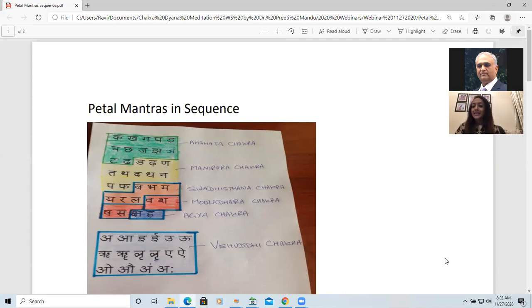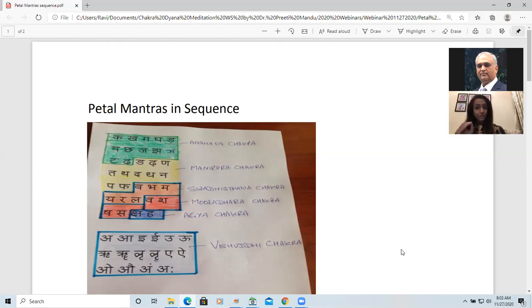Then, highlighted in the yellow color, you can see the alphabets da, dha, na, ta, tha, da, dha, na, pa, fa, all in an order. That is part of our Manipur Chakra.